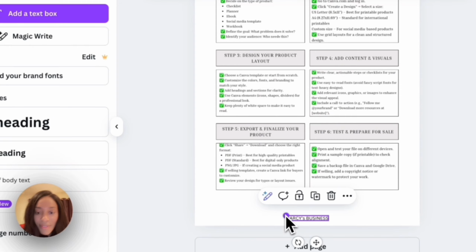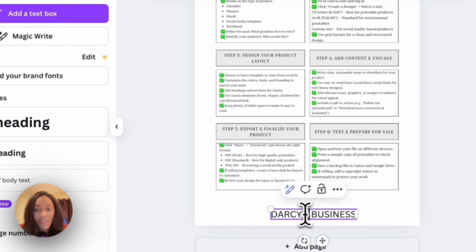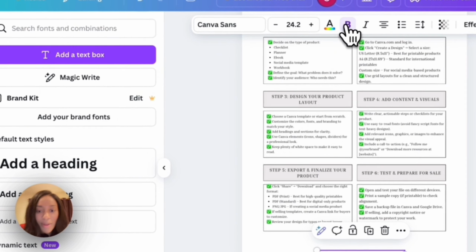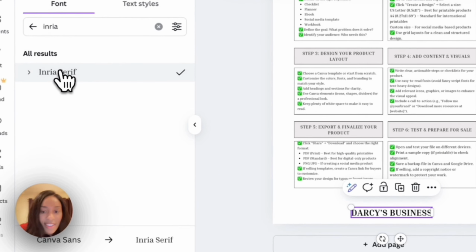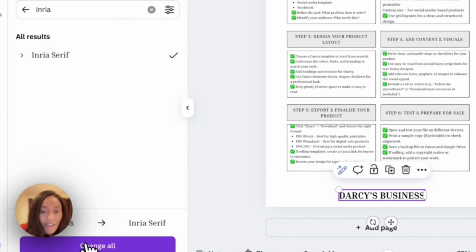And so if you don't have a logo yet, you can create some really nice logos on Canva. For now, I will just add my name, I will bold it, and I will change the font to Inria Serif just to make sure it all matches.